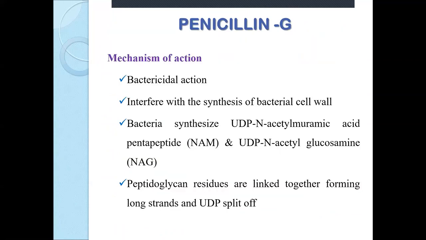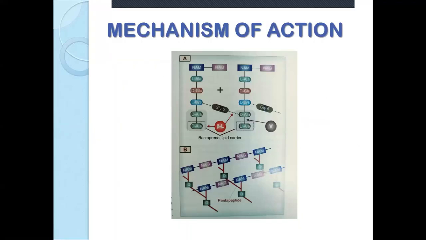We will again repeat. Bactericidal action is because of inhibition of cross-linking. Now, why does cross-linking take place? The cross-linking is mainly because of combining of two strands. The strands are N-acetylmuramic acid attached with pentapeptide and a single unit of N-acetylglucosamine. During cross-linking formation, it is necessary that the terminal D-alanine residue should be split off so that energy will be released. That energy will be utilized for formation of cross-linking.